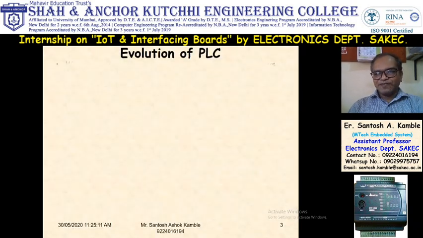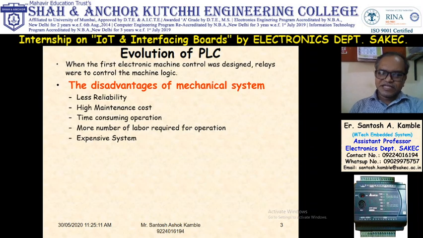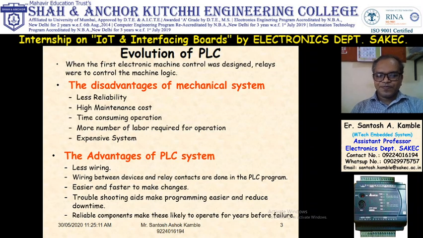First we'll see the evolution of PLC. Before PLC, mechanical systems were used. So mechanical systems are less reliable, they have high maintenance cost, it is a time consuming operation, and a larger number of laborers are required. So overall the system will become expensive. But if you use a PLC based system, less wiring is done. The wiring is done between relay and contacts through PLC. It is easier and faster to make changes. Troubleshooting is easy, and reliable components make this system operate for years and years before failure.